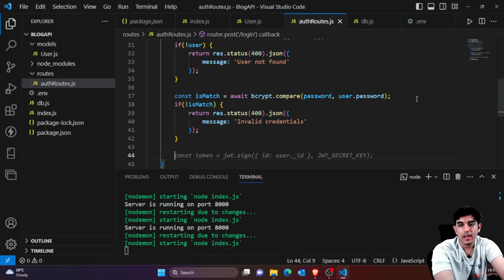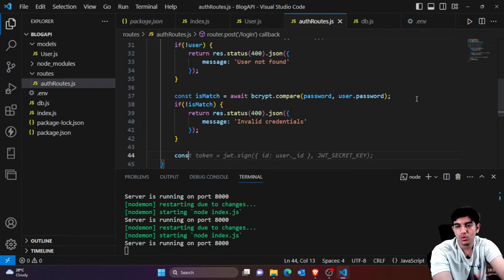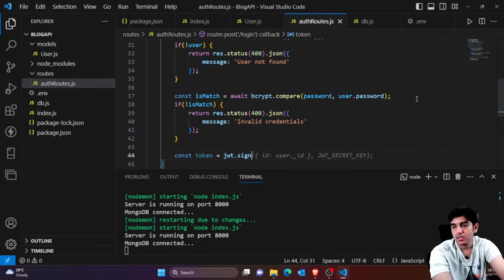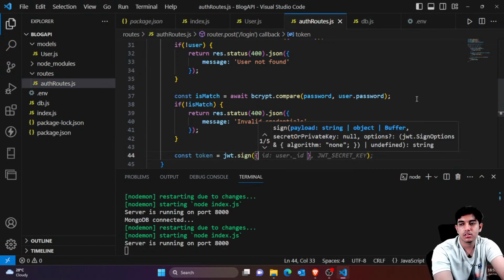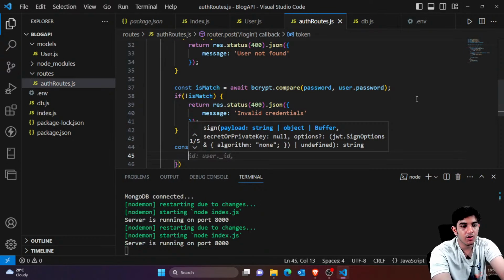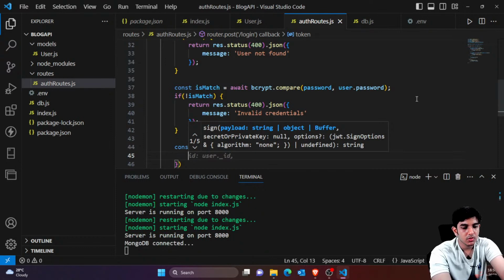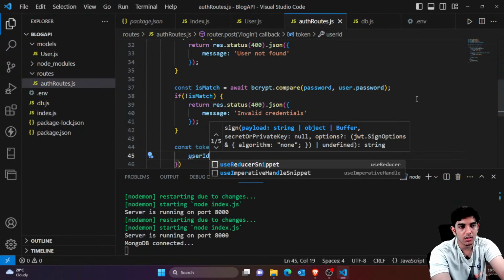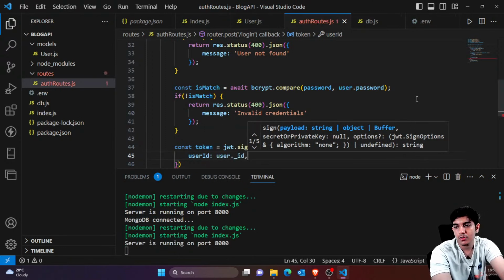Else you would generate a token. For that you would be needing JWT. I've already imported JSON web token as jwt, so I just have to write sign. Inside this you would be providing the ID of that specific user. Suppose you have userId, and you just provide the ID of the user which you have found.